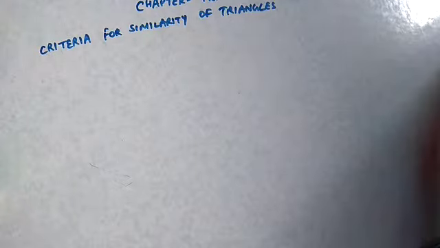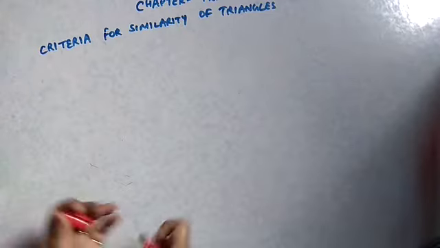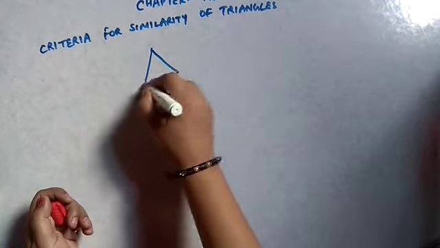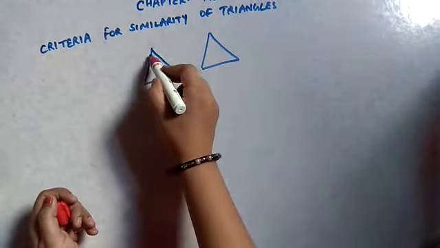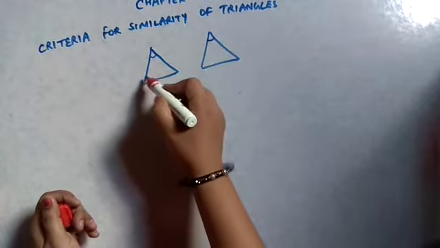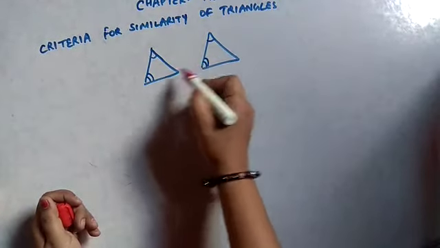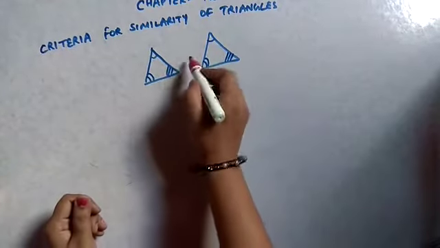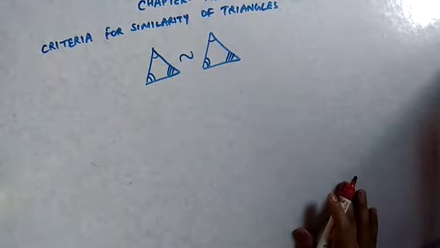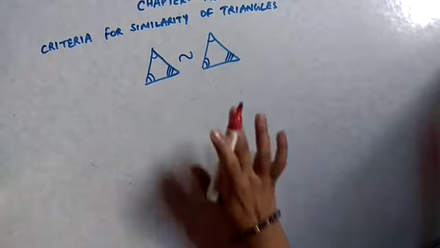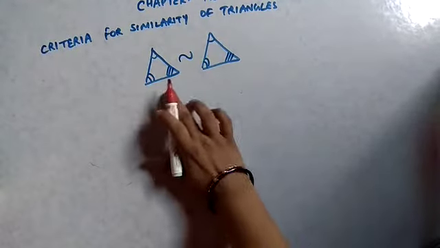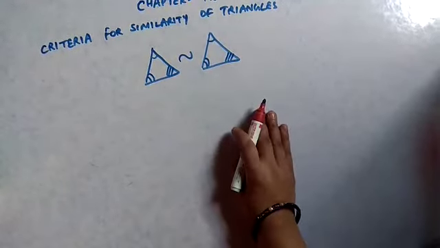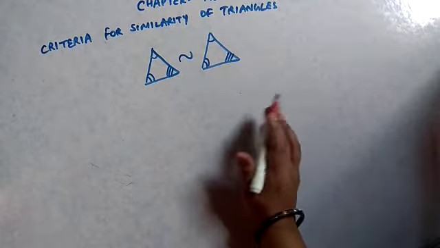triangles are similar. In general, we have discussed that whenever two triangles have all equal angles, that is, if this angle is equal to this one, this angle is equal to this one, and this angle is equal to this one, then the triangles are similar to each other. If all three angles of two triangles are equal to each other, then we will say the triangles are similar by AAA criteria.